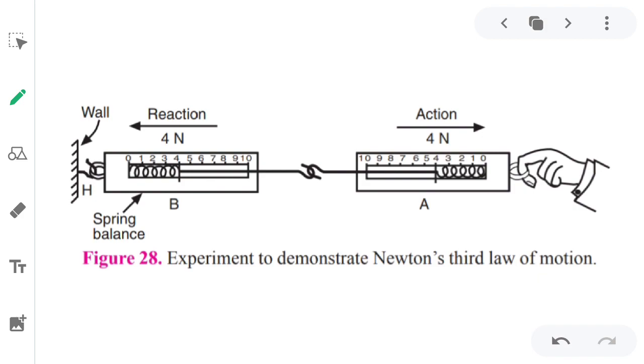Here you can see the arrow mark. The 4 Newton force is being applied on the right hand side in one direction, and on the left hand side in a different direction. So the directions are different. That's why we get the same magnitude but different direction, and that's why force is a vector here. If on one side you get the positive force, on the other side you get the negative force, because force depends upon mass and acceleration, which we have already seen in Newton's second law of motion, right?